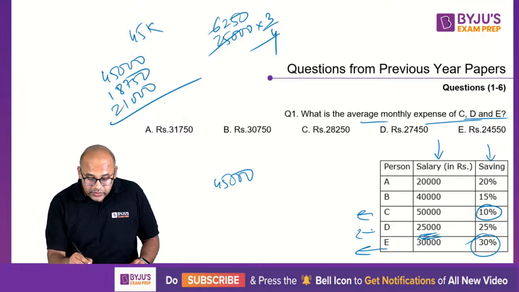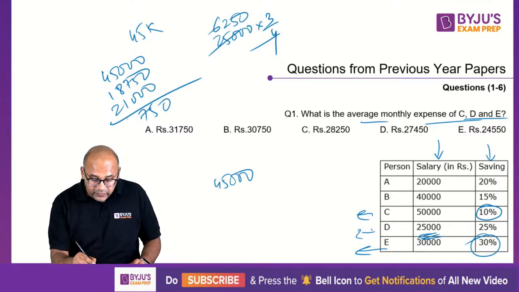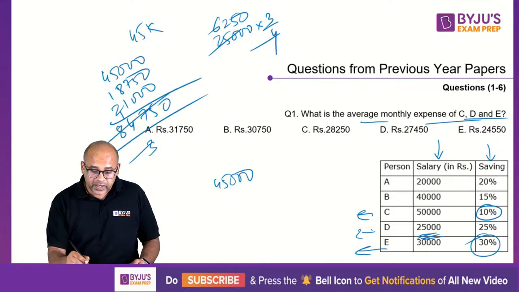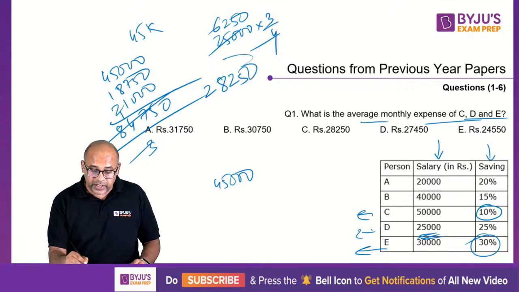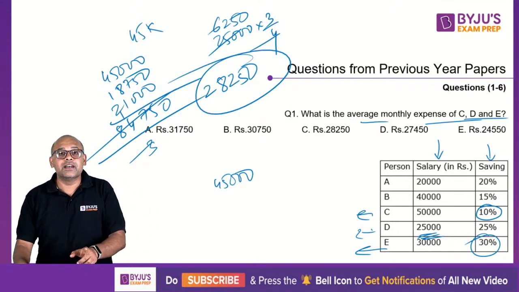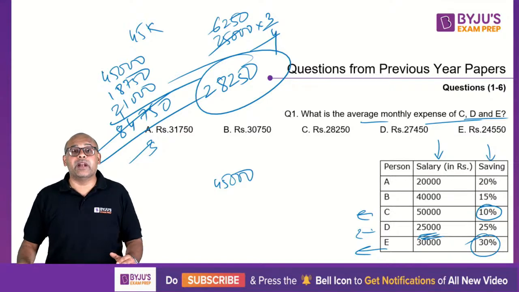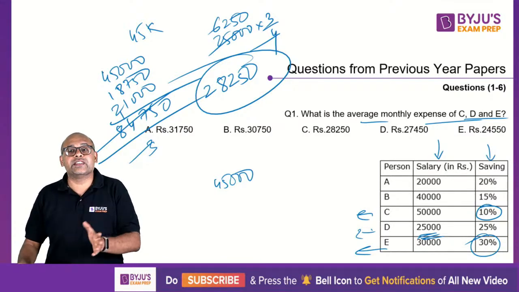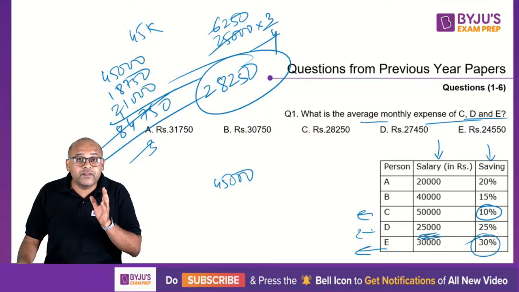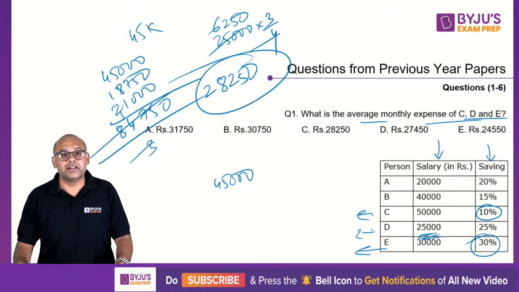Iska average, so 0, 5, 7, 8, 9, 4, 1, 4, 5, 6, 7, 8. 84,750 divided by 3. 3 2s are 6, 3 8s are 24, 3 2s are 6, 3 5s are 15, 28,250. If you notice, explaining also did not take me 1 minute. But this question, ideally you should do it in 35, 40 seconds, 45 seconds. If you are slow in calculations, then 1 minute.